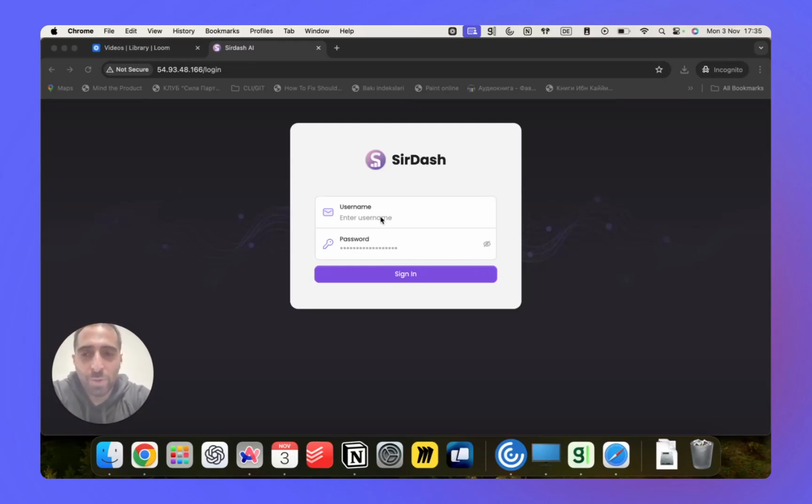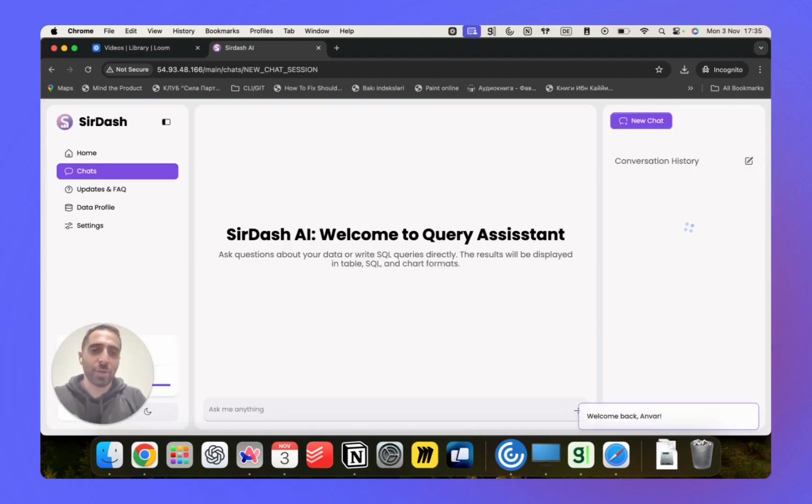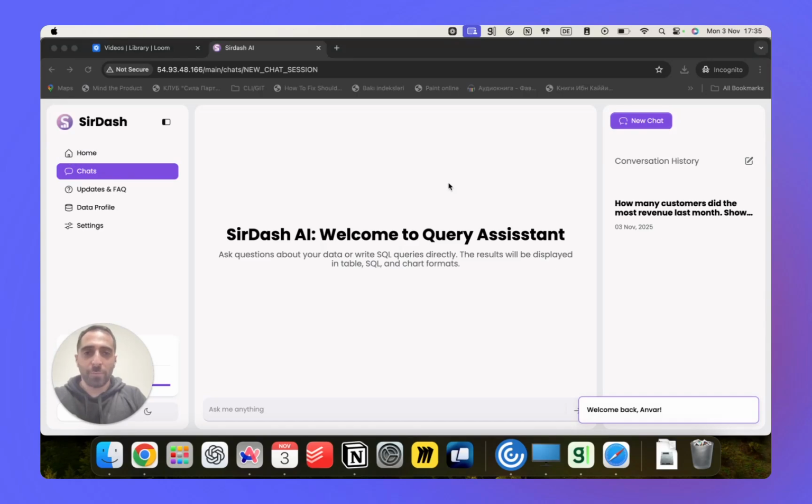First of all, I would like to explain what SirDash is. SirDash is a local application implemented locally on the company's Docker, to make it GDPR compliant, and it is connected to your database, data warehouse, enabling your data to speak to you. First of all, I would like to sign in under my name and give you a short explanation of how we go through that.